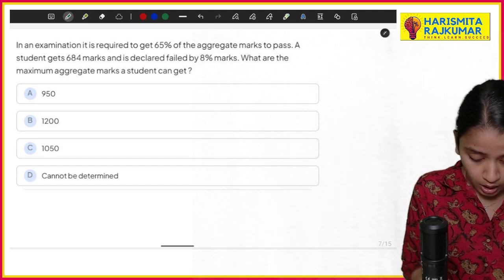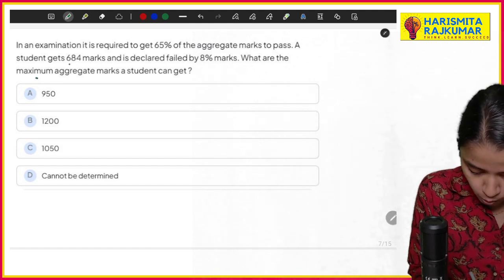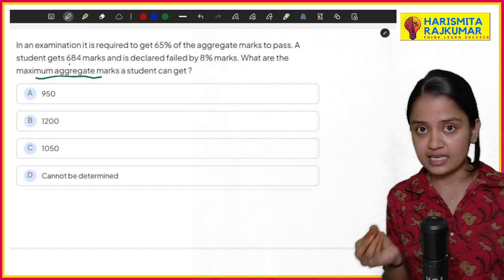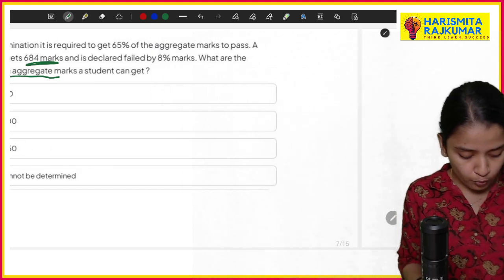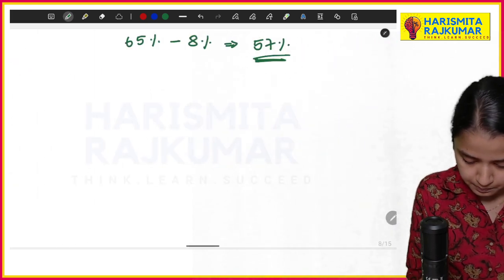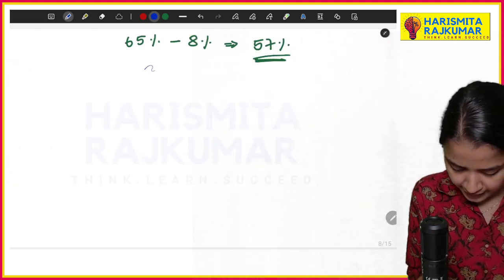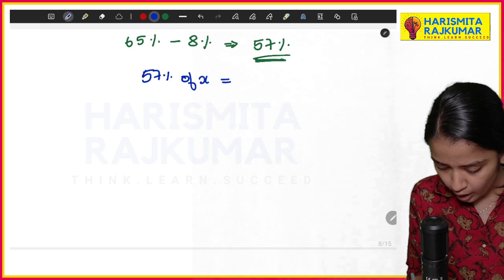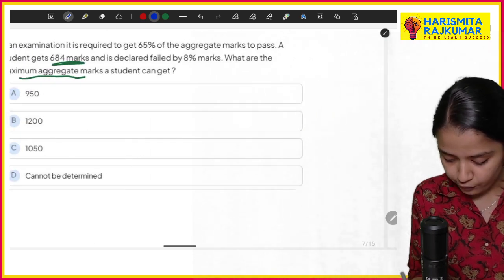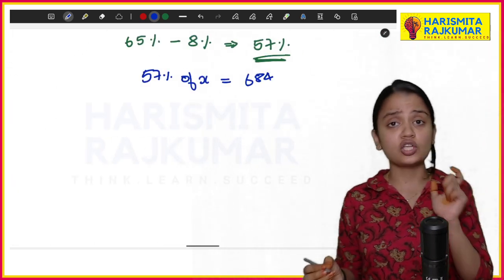Now you have to find the maximum aggregate marks. The student got 684. So if you take 57 percentage of x, he got 684.